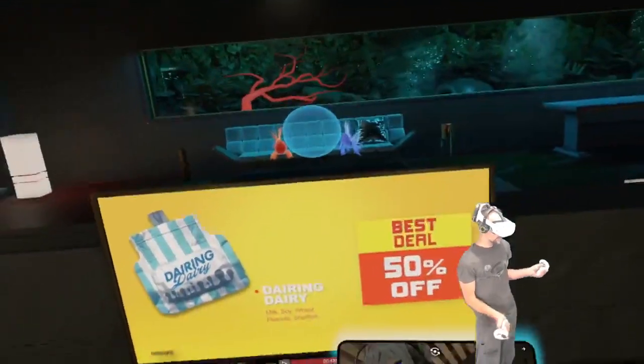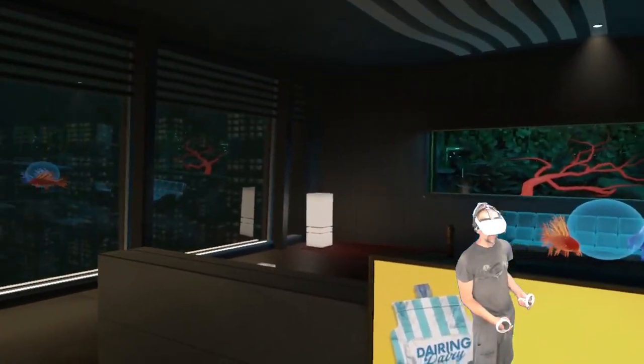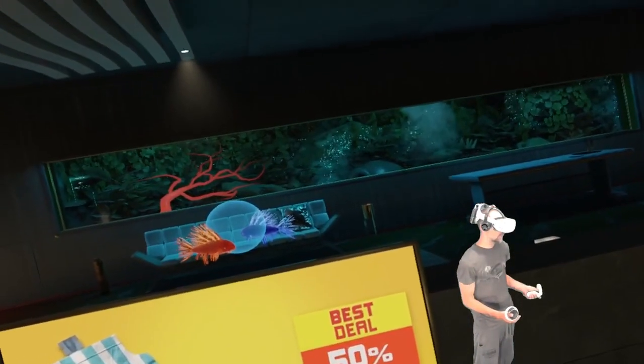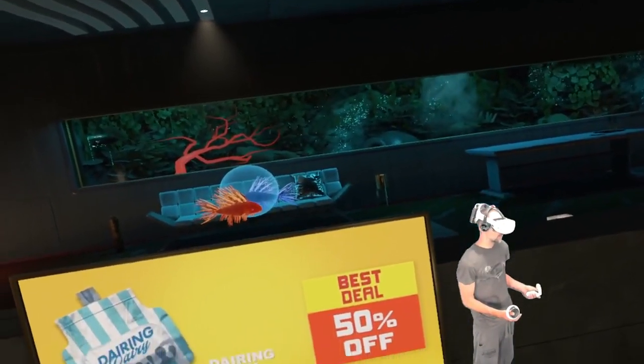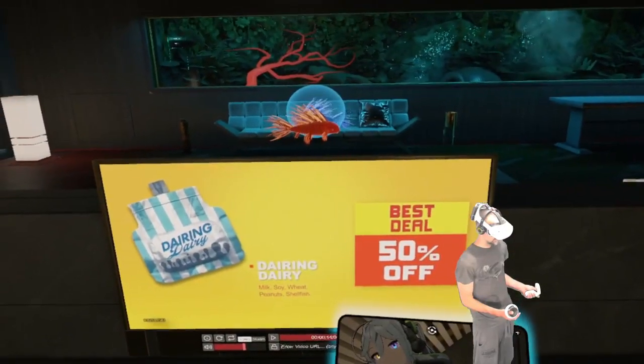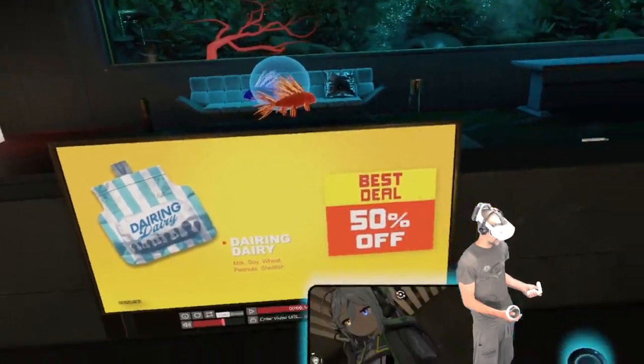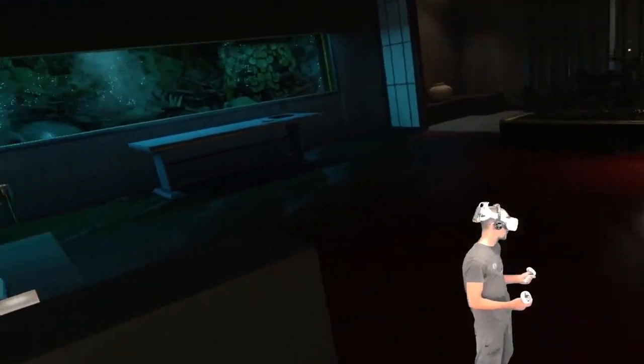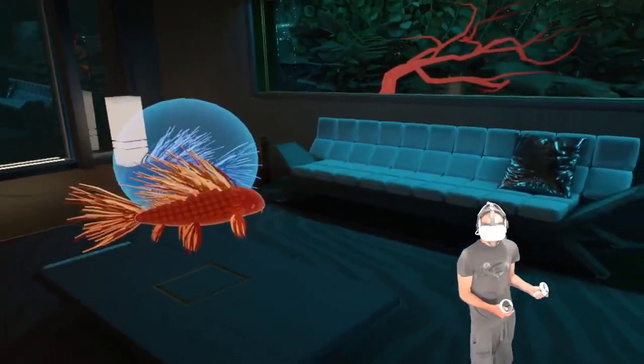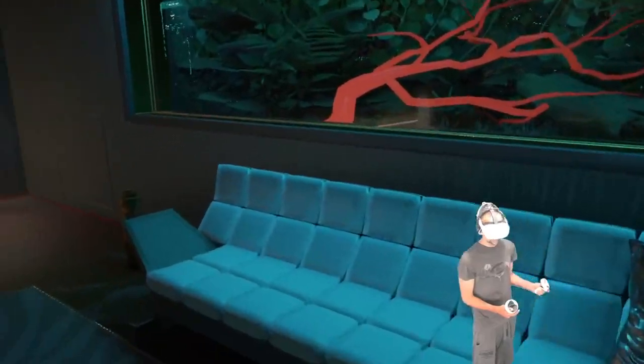If you're on a computer, you can do it, but if you're in VR... The great conundrum.